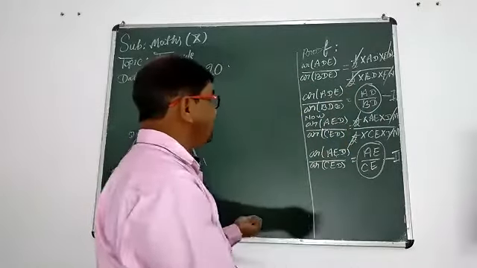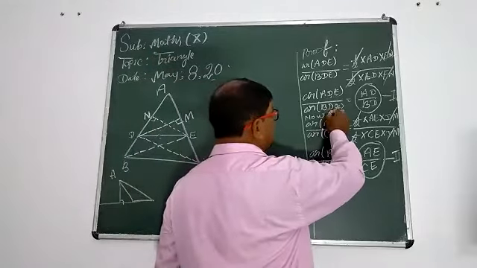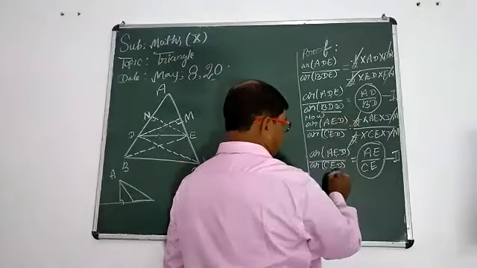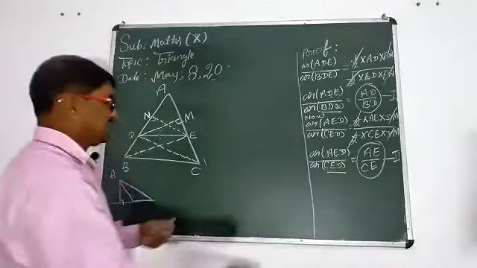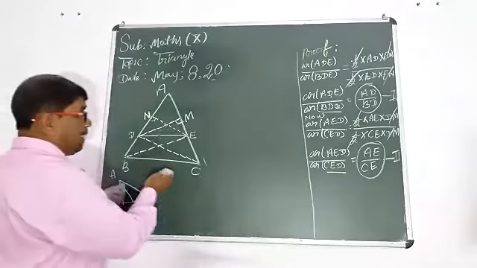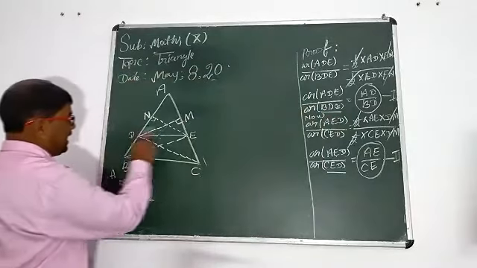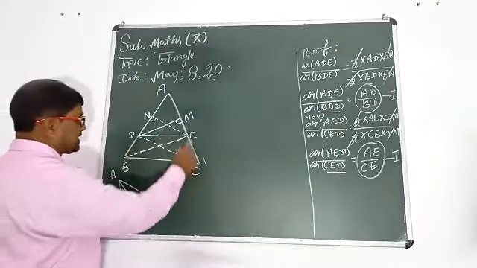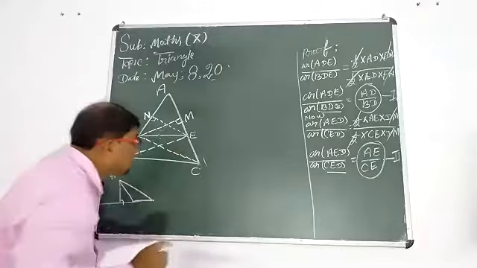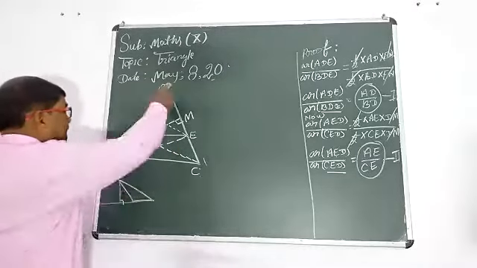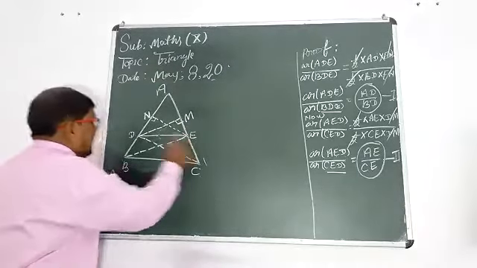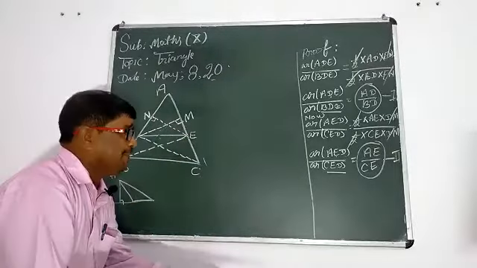They are equal. Now we should check these two, BDE and CED. They are different. Check BDE, this triangle, and CED, this triangle. They are different, but ADE and AED are the same.